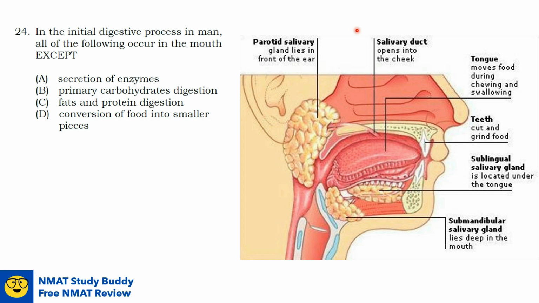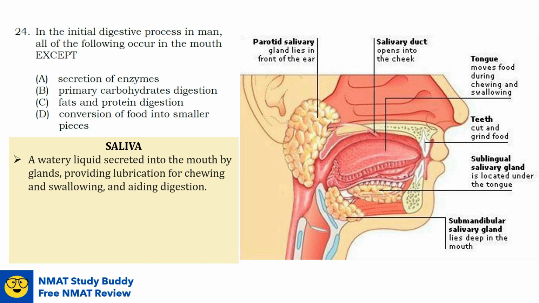As food is chewed, saliva, which is produced by the salivary glands, mixes with food. So what is saliva? Saliva is a watery substance secreted into the mouth by glands, providing lubrication for chewing and swallowing, and aiding digestion. The three major glands that secrete saliva are the parotid gland, the submandibular gland, and the sublingual gland. So what are the components of saliva?